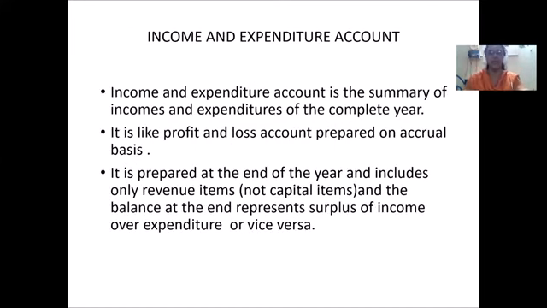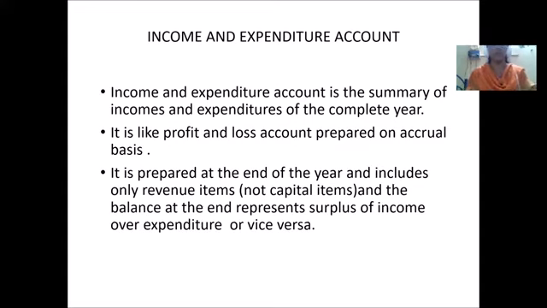Next, the second one, income and expenditure account. It is the summary of income and expenditure of the complete year. As I told you earlier, it is like the profit and loss account, prepared on an accrual basis. Accrual basis means it is not only on-the-spot preparation. Whenever the payment is done or whenever the profit occurs, that is accrued on a regular basis, and at the end of the year this is prepared, and it includes only the revenue items.